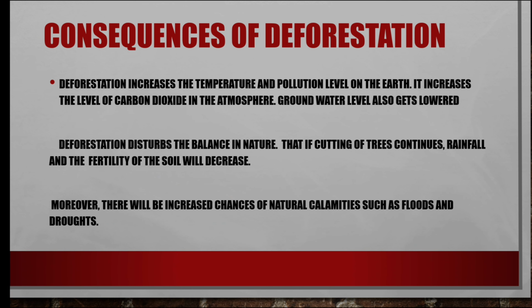Okay? Next we saw the consequences of deforestation. First is the increased level of carbon dioxide in the atmosphere. Cutting trees means fewer trees, so less carbon dioxide is absorbed and the level in the atmosphere increases. Moreover, it will increase the chances of natural calamities such as floods and drought.